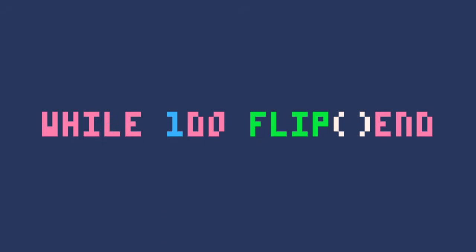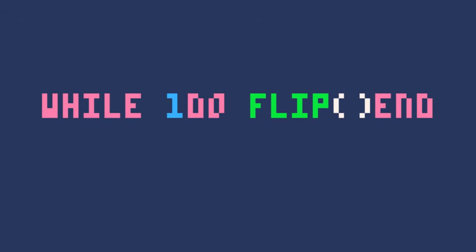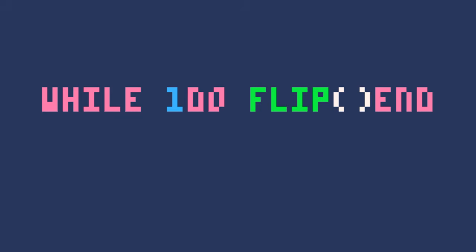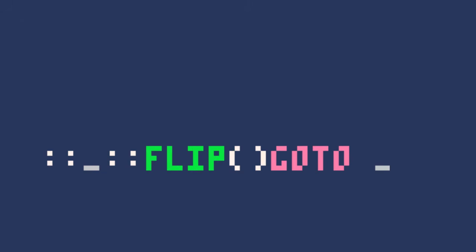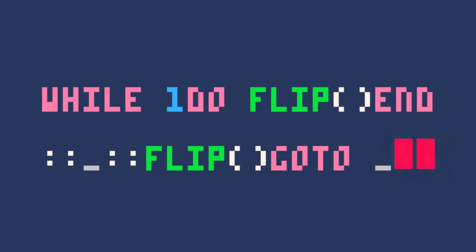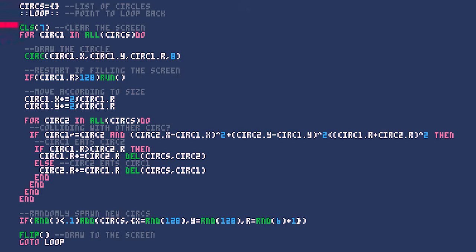Now, we can use a loop, which ends with the flip function to draw to the screen every frame. Instead of using something like while 1, do, flip, we can instead save characters by creating a label surrounded in 2 colons on either side, and at the end of our code, writing goto the label name. This ends up saving about 1 or 2 characters over a while loop. Our program will start running code at the top, then, after it reaches the goto, it will be sent back to the label. So the things that should only happen when the game first starts go above the label, and everything else goes after.